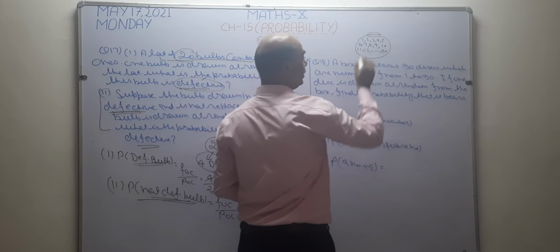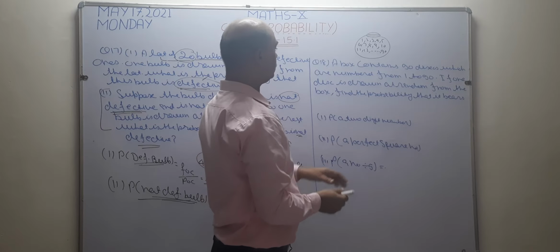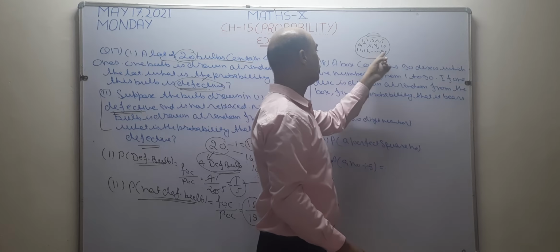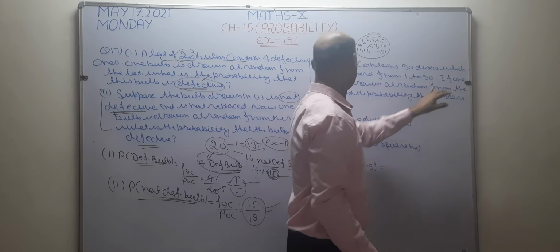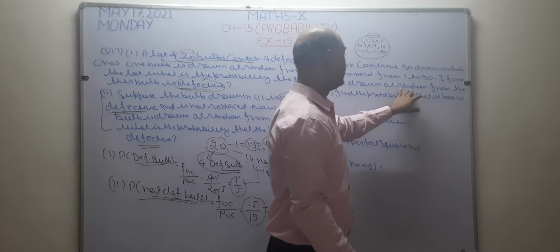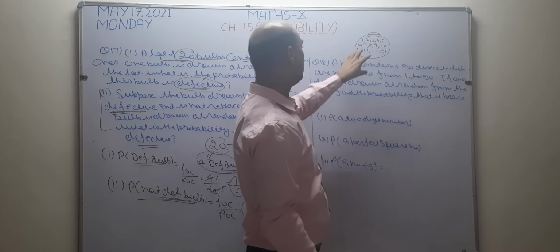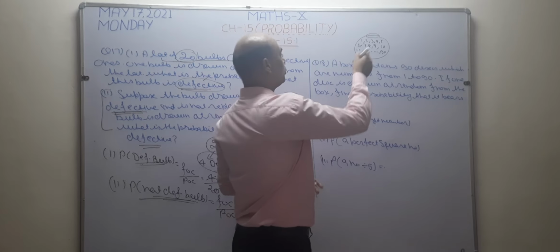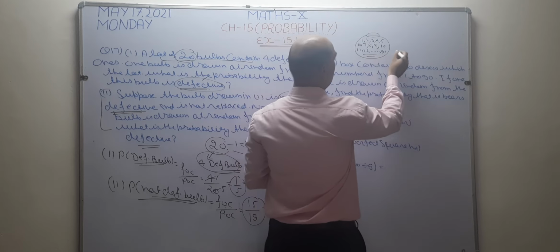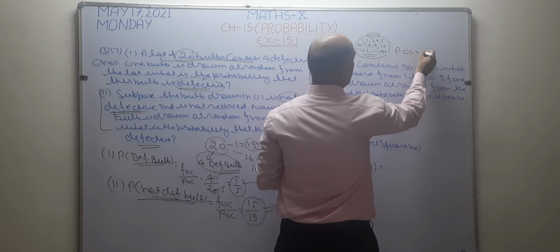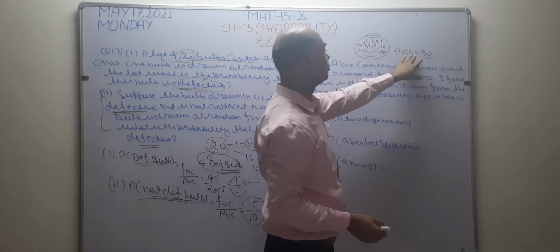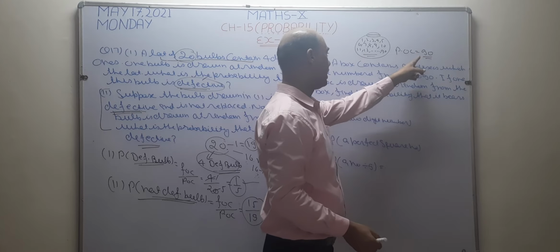The last number is 90. If one disc is drawn at random from the box, what are the possible outcomes? Possible outcomes are 90 because 90 cards are there. So POC of this question becomes 90.